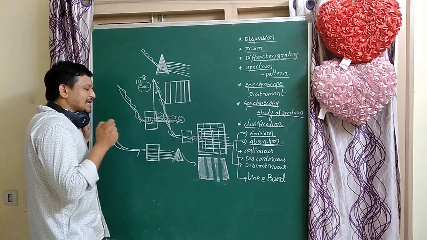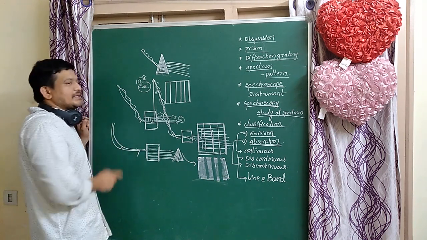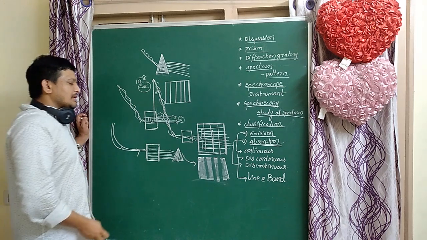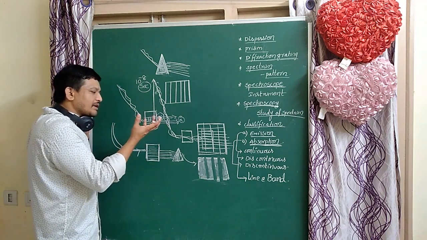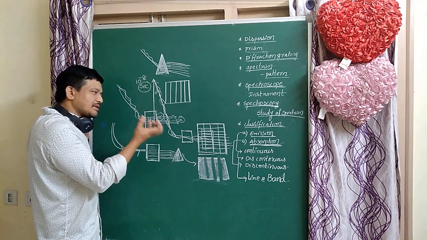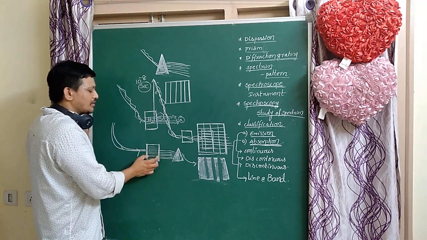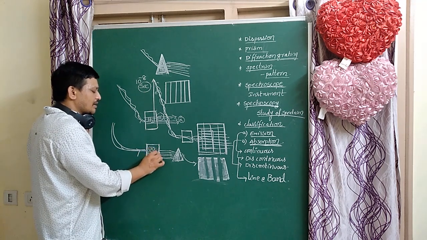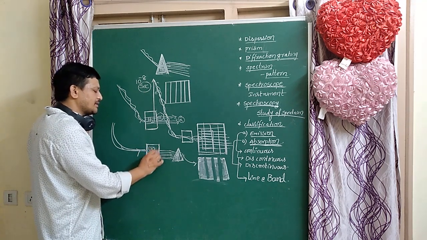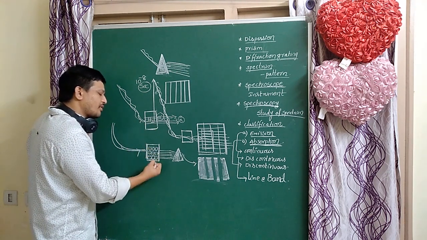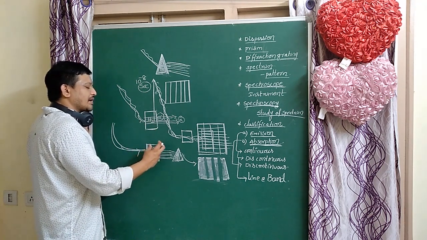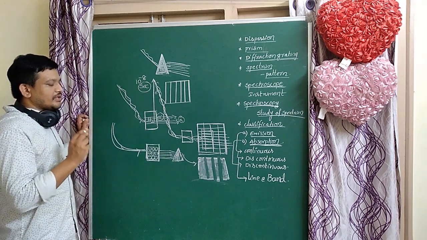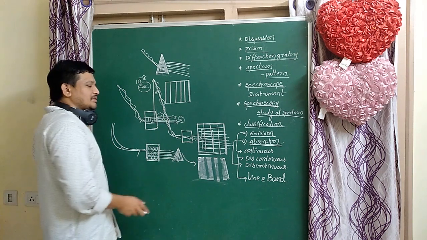So what is the indication of the dark lines on the bright background? Those lines mean that those wavelengths are absorbed by these molecules. Here molecules or atoms or electrons absorb some amount of energy, and the remaining radiation passes through the prism to get a spectrum.